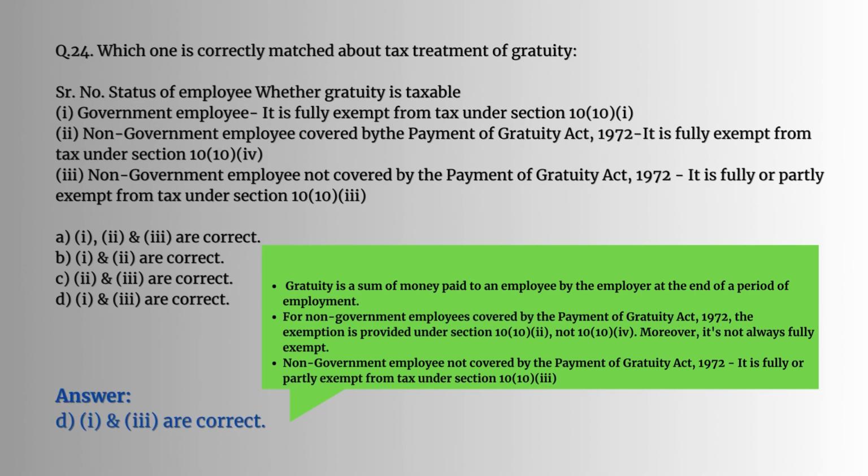Question number 24. Which one is correctly matched about tax treatment of gratuity? So before going into the question, let's see what gratuity is. Gratuity is a sum of money paid to an employee by the employer at the end of a period of employment. For non-government employees covered by the Payment of Gratuity Act 1972, the exemption is provided under section 10(10)(2), not 10(10)(4). Moreover, it is not always fully exempt. Next, non-government employees not covered by the Payment of Gratuity Act 1972, it is fully or partly exempt from tax under section 10(10)(3). So here the answer would be D. 1 and 3 are correct.